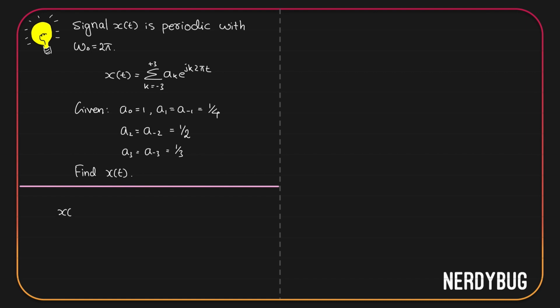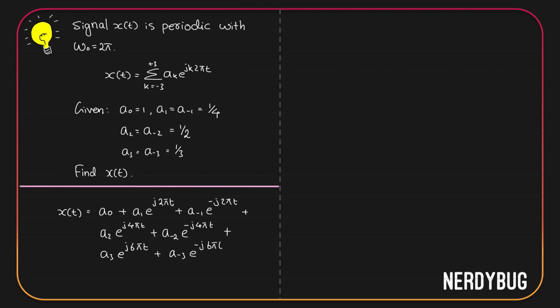So first of all, let us write down what is x of t. For k equal to 0, we get a0 multiplied by e raised to 0, which is 1, plus a1 e raised to j 2 pi t, since k is 1, plus a minus 1 e raised to minus j 2 pi t, plus a2 e raised to j 4 pi t, plus a minus 2 e raised to minus j 4 pi t, plus for k equal to 3, a3 e raised to j 6 pi t, plus a minus 3 e raised to minus j 6 pi t.